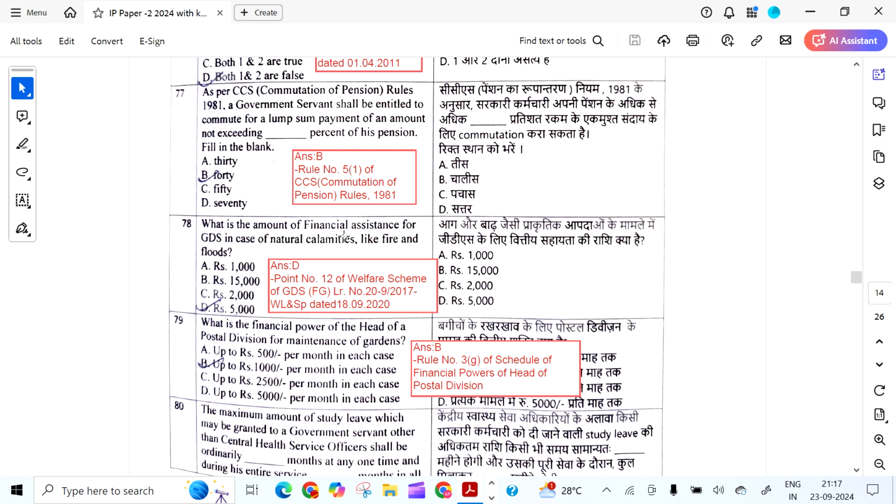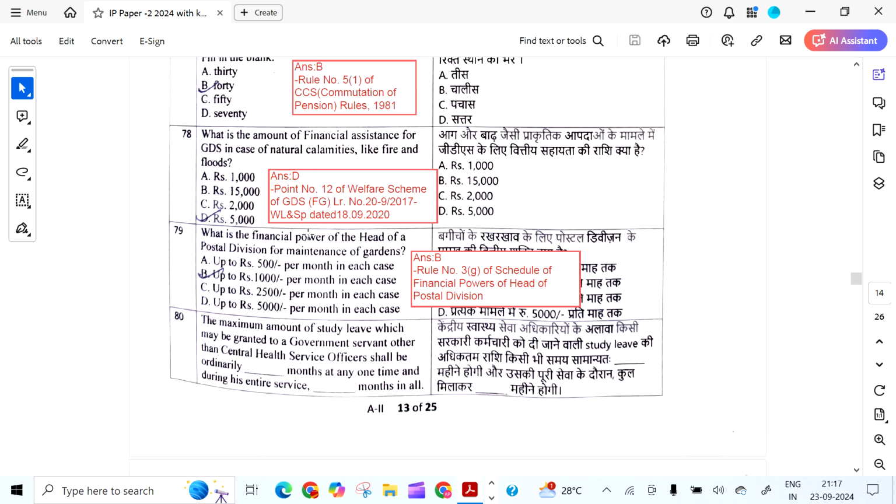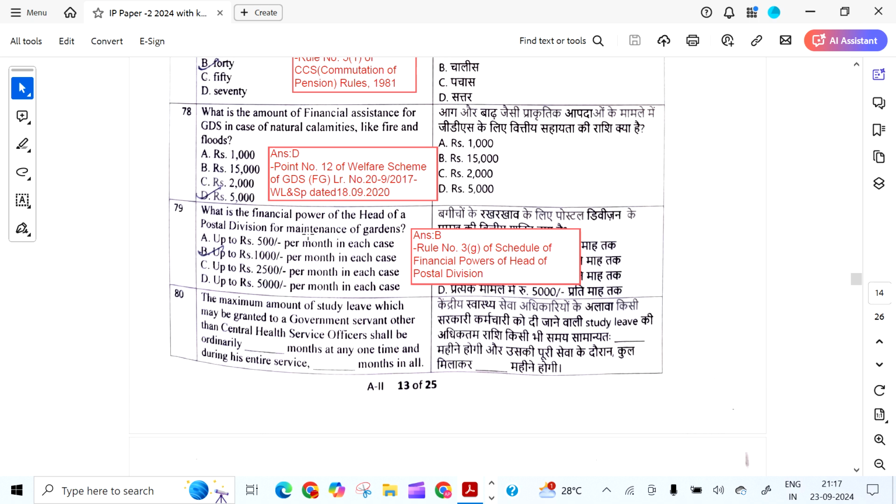As per CCS Commutation of Pension Rules 1981, a government servant shall be entitled to commute for a lump sum payment an amount not exceeding dash percentage of his pension. It is 40%. Rule 5.1 of CCS Commutation of Pension Rules.